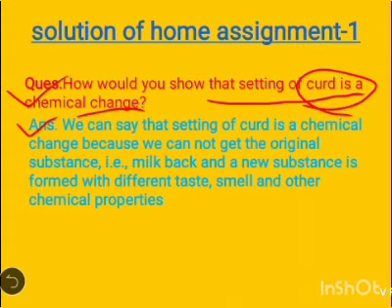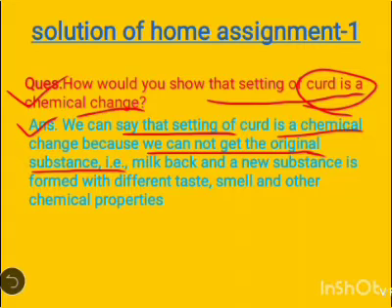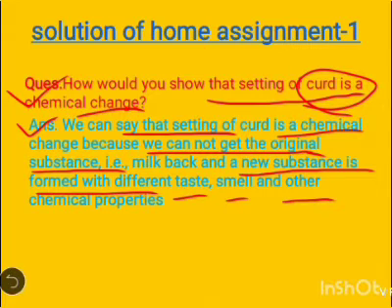That's why it is a chemical change. We can say that setting of curd is a chemical change because we cannot get the original substance, milk, back, and a new substance is formed with totally different taste, smell and other chemical properties. That's why formation of curd from the milk is an example of chemical change.